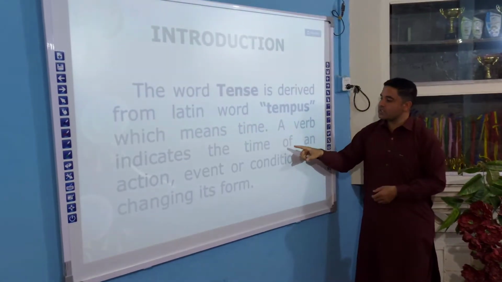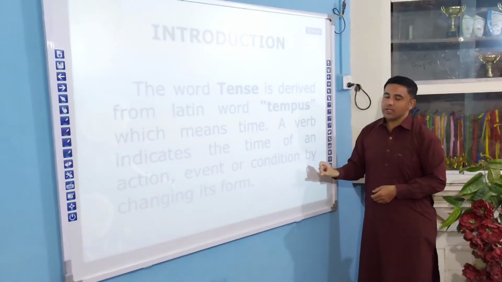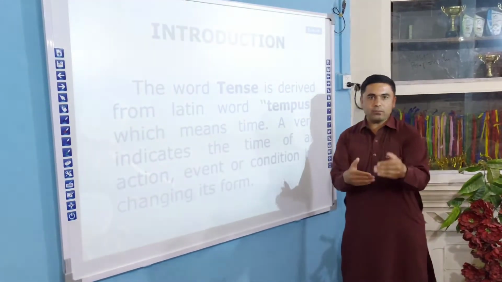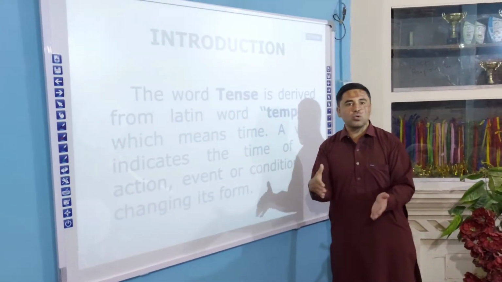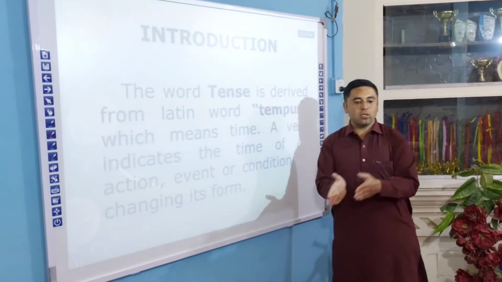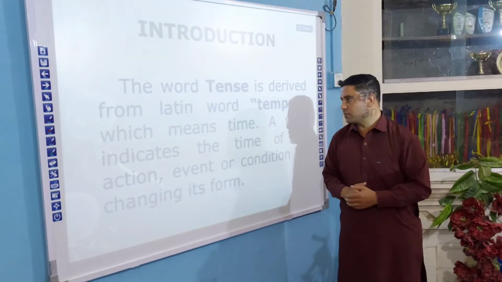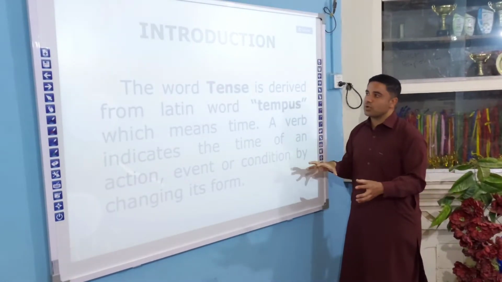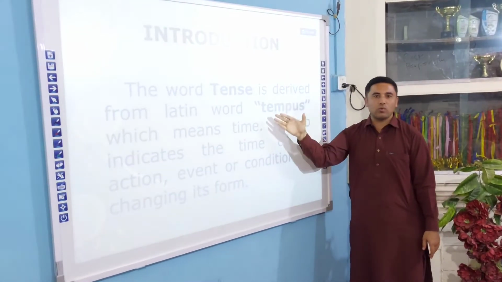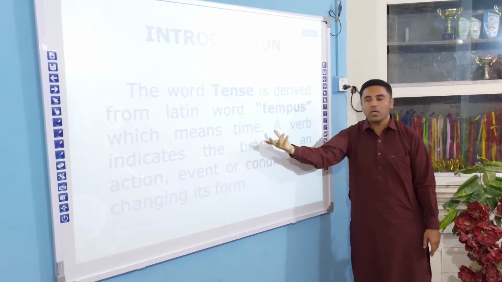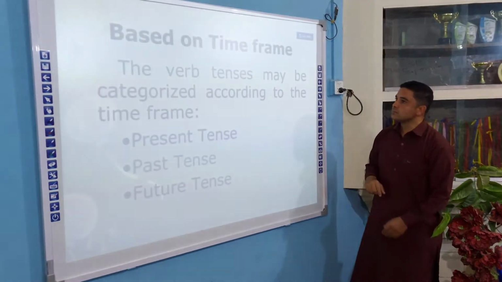A verb indicates the time of an action, event, or condition by changing its form. So according to the time, the verb form gets changed. If you are in the past, you would be using past verbs. If you are in the present, you would be using present verbs. If you are in the future, you will be using future verbs. So this is the simple introduction. What is tense? Tense is derived from the Latin word tempus. Tempus means time, and now in detail we will be learning it.